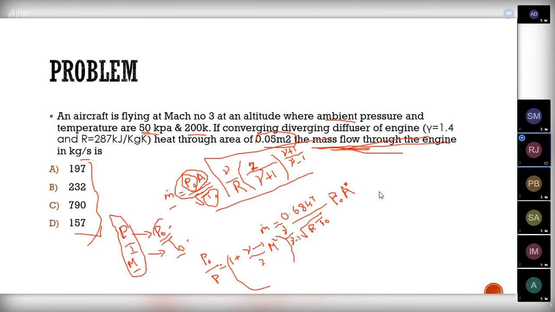So by this formula, we can substitute the value of this Mach number and also the static pressure, and we can find the value for P naught. The same way, we can also find the value for T naught by using the formula T naught by T equal to 1 plus gamma minus 1 divided by 2 into M square.